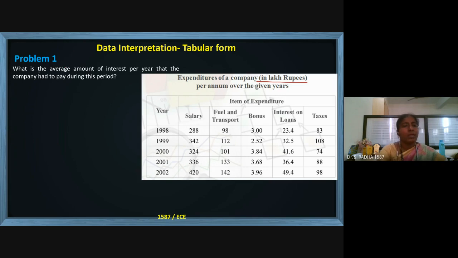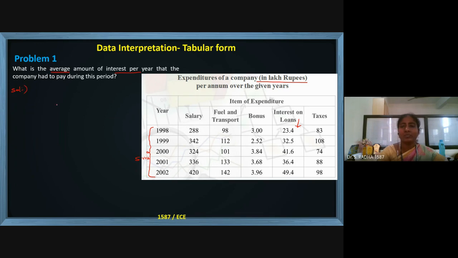Now the first question is, what is the average amount of interest per year? Interest per year that the company had to pay during this period. Period means this is the 5 years period, and interest means this is the column interest. They are asking for the average amount per year. I'm going to the solution.